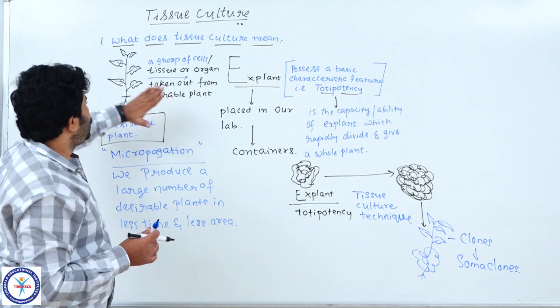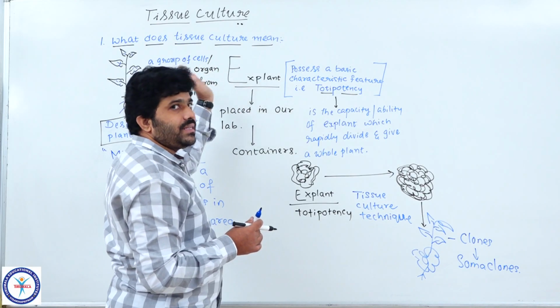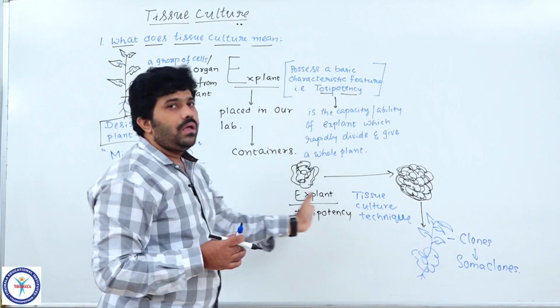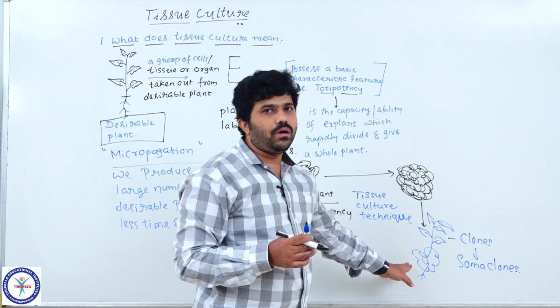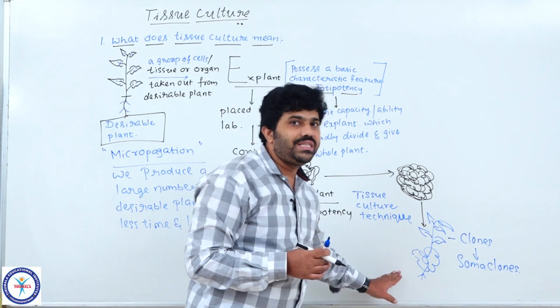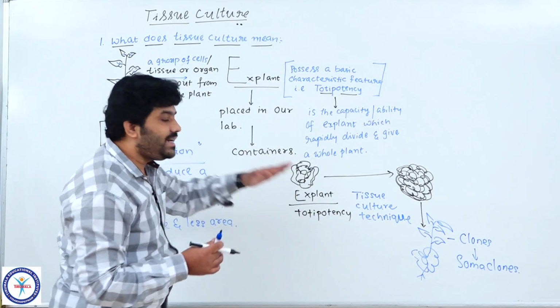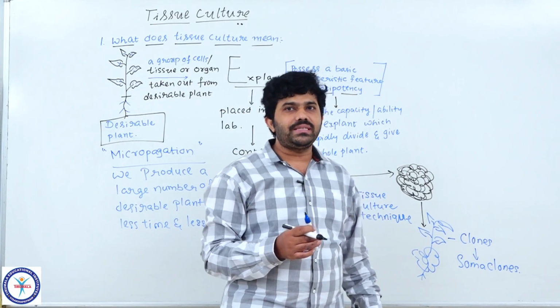So if they may have totipotency, that particular part we have taken, or that particular group of cells, tissue or organ we have taken as explant, that explant we are using for the tissue culture method for producing thousands of young copies of plants, or clones, which are genetically identical to the parent plant. Now, got the point? They are genetically identical to the parent plant, that's why those are called clones. Understood? Already we discussed, na?